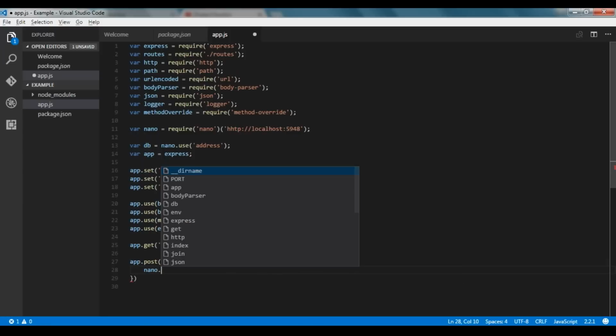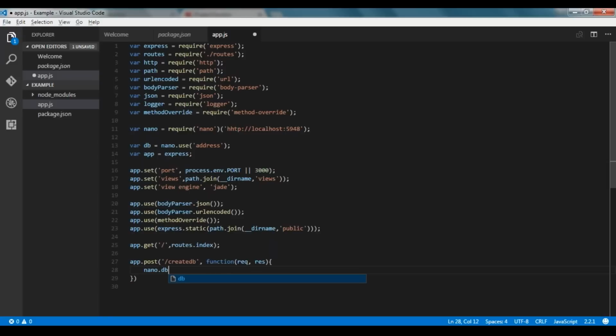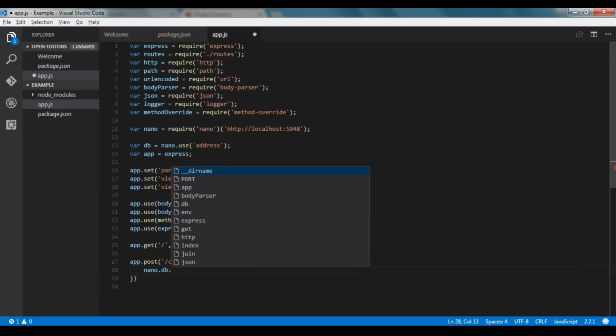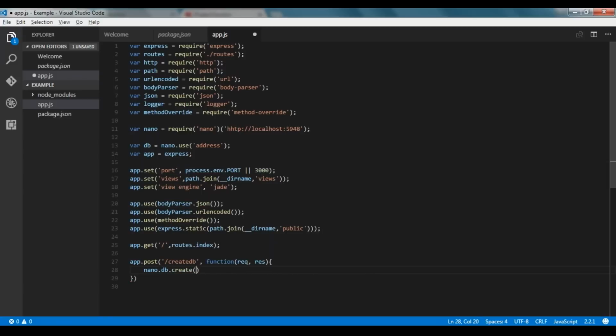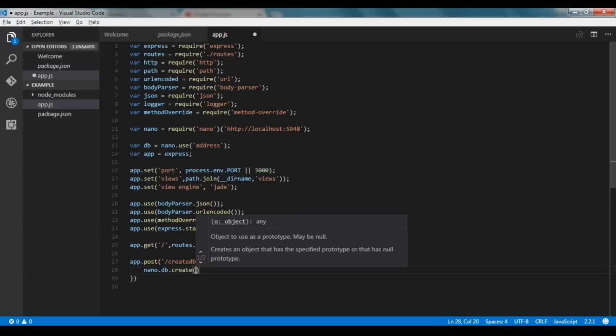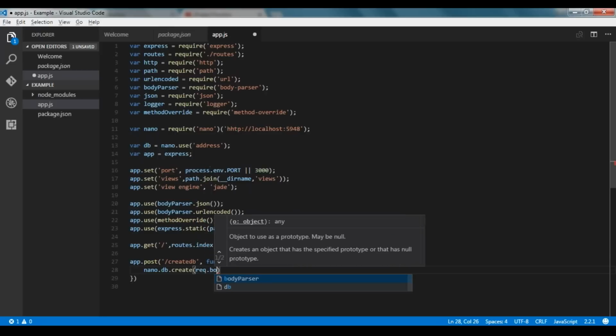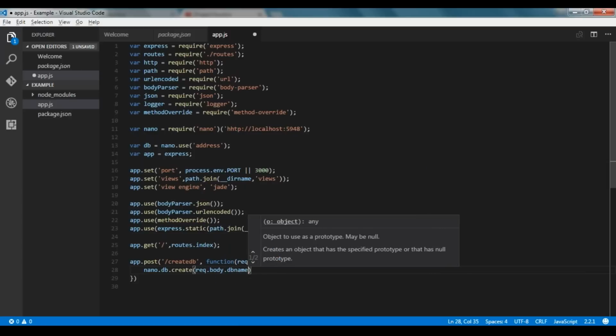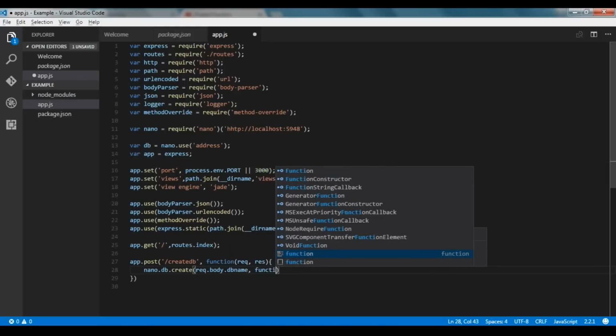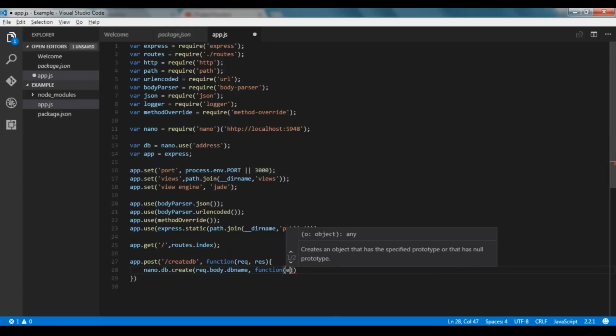Now we'll define the function, and using nano we are going to create the database, nano.db.create. Now the name of the DB we'll get from req.body.dbname, which will be specified by the user. And then again we are using a callback function as we discussed, and the first parameter is the error.